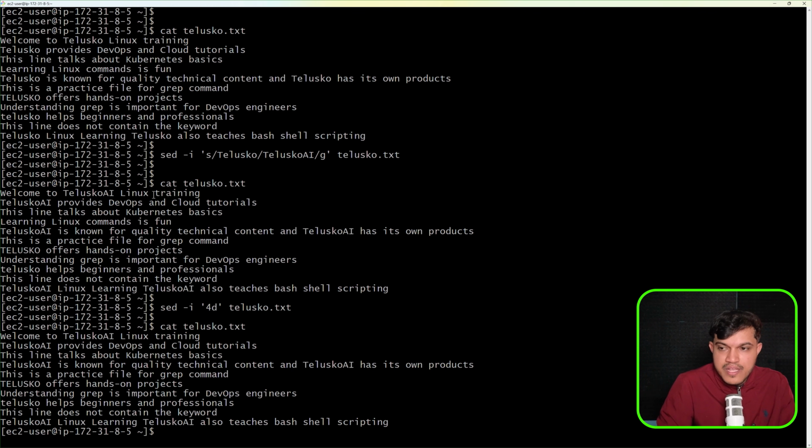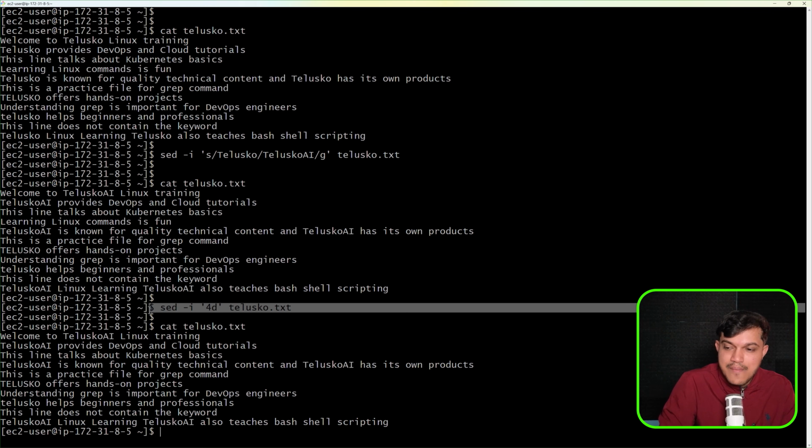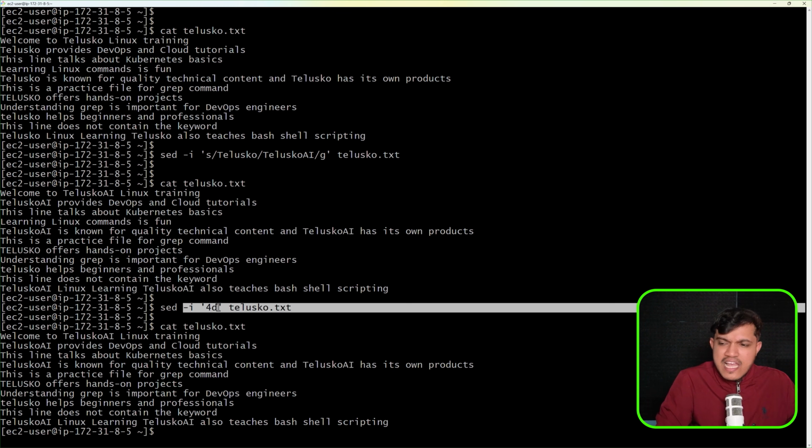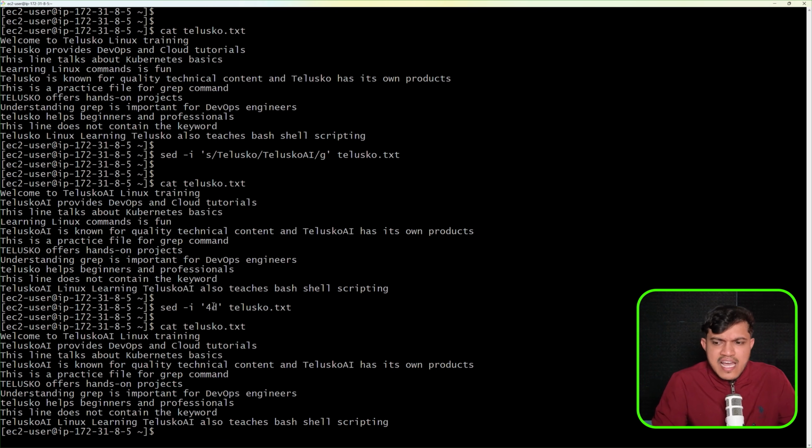You can see here this is the first line, second line, third and fourth. The 4th line was "learning Linux command is fun." Okay, and after I have executed this command, if you check 1, 2, 3, 4, "Telusko AI is known for quality," we don't have that line. That line got deleted, right? So this command will delete the 4th line, whichever line you want, maybe first line, second line, doesn't matter. Okay, you can see here we have the first line.